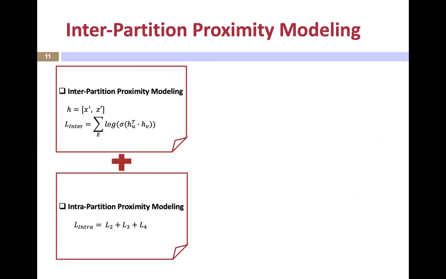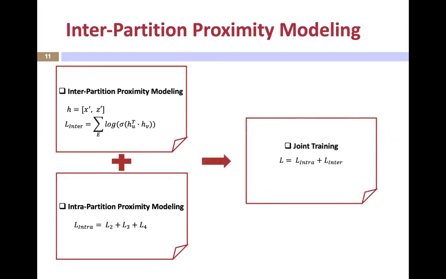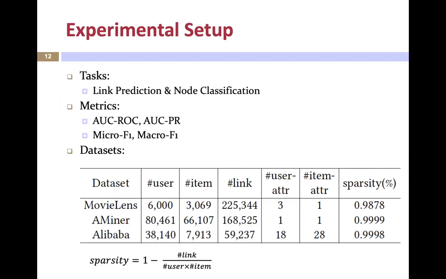We jointly model the inter-partition proximity and the intra-partition proximity. After training has converged, we can obtain the final embeddings. Now, we will move on to the experiment part. We conduct two typical tasks to evaluate our model: link prediction and node classification.